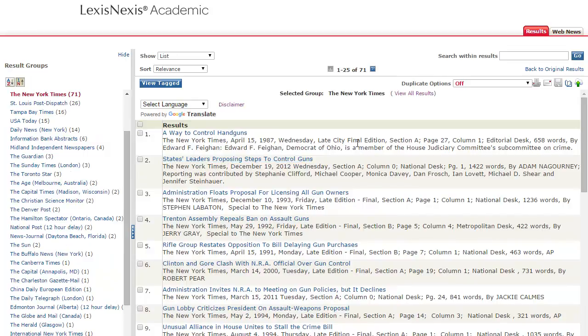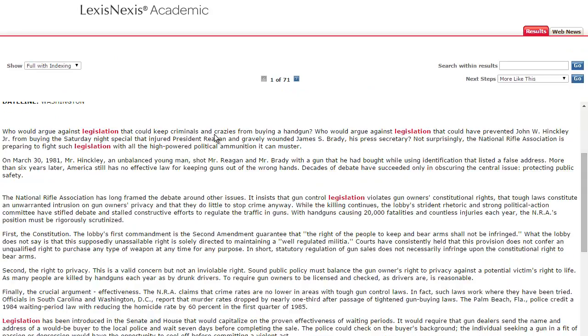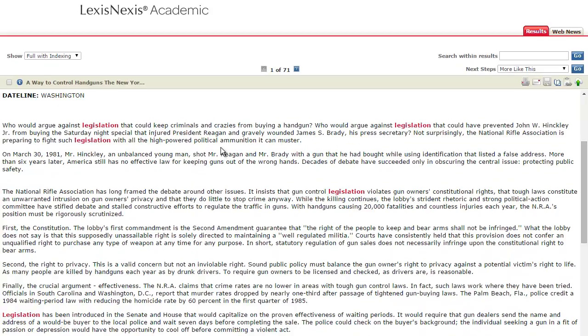And then once you display the full text by clicking on the title link, you could read through the article and decide if it's going to be relevant to your speech. And by the way, once you have the article here, you do have the option, with the full text, to print or to email the article to yourself or simply download it. Now, if you're using this particular article for your speech, you'll want to cite it as one of your sources.